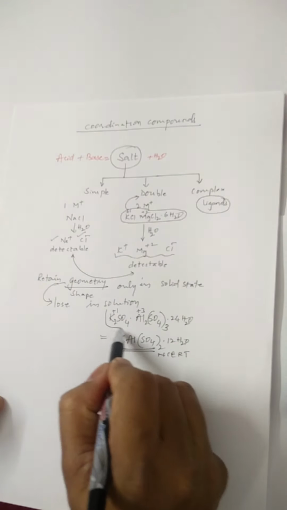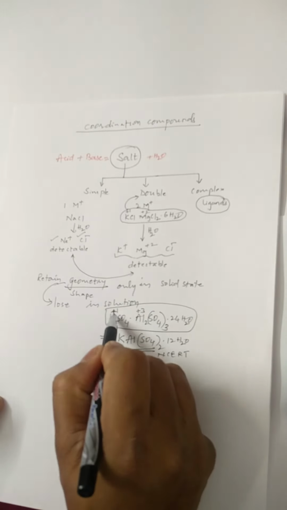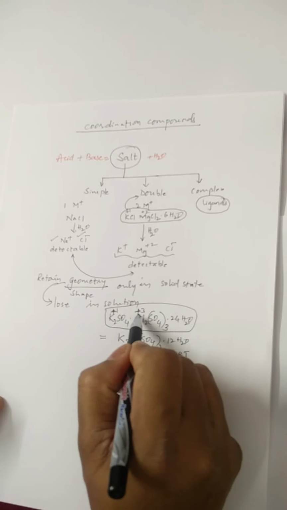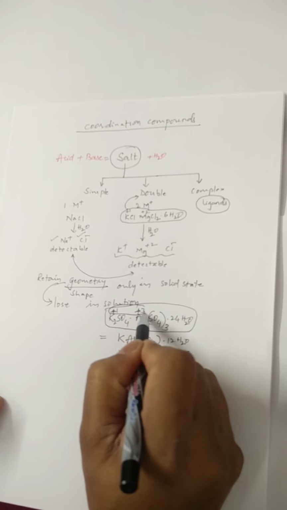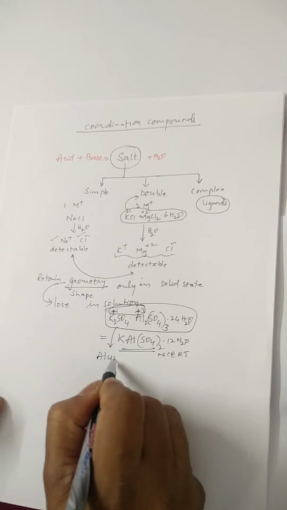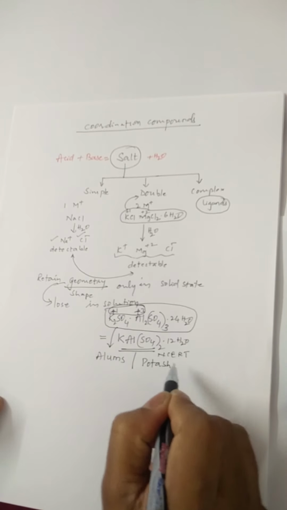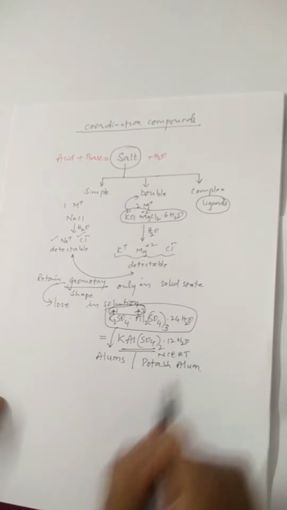Whereas there is another type of double salt wherein one metal ion is present in plus 1 oxidation state, another one is present in plus 3 oxidation state. Such double salts are known as alums, and this is known as potash alum.